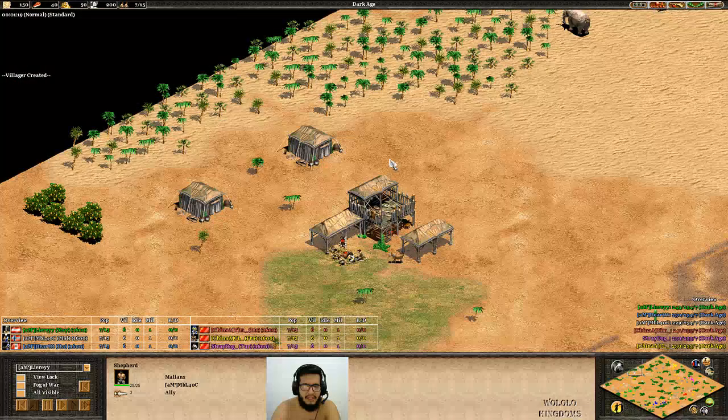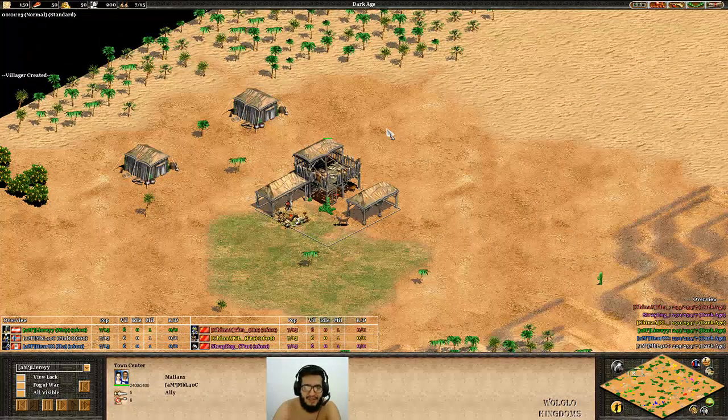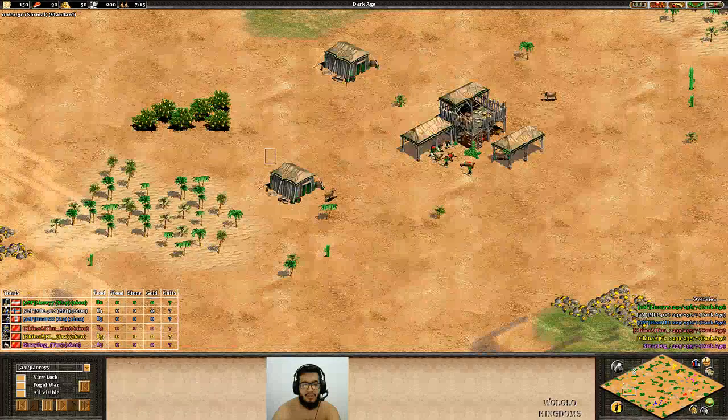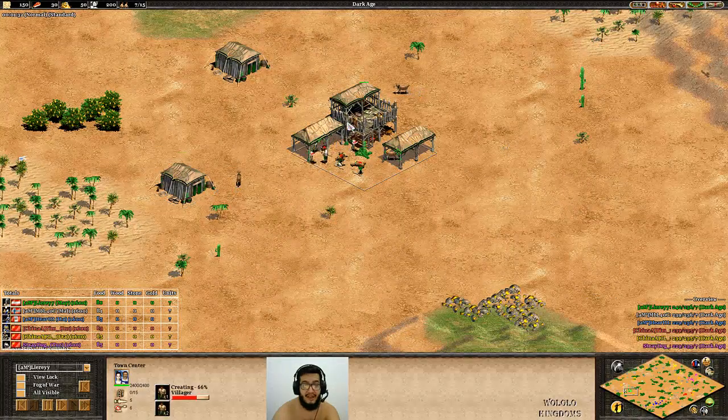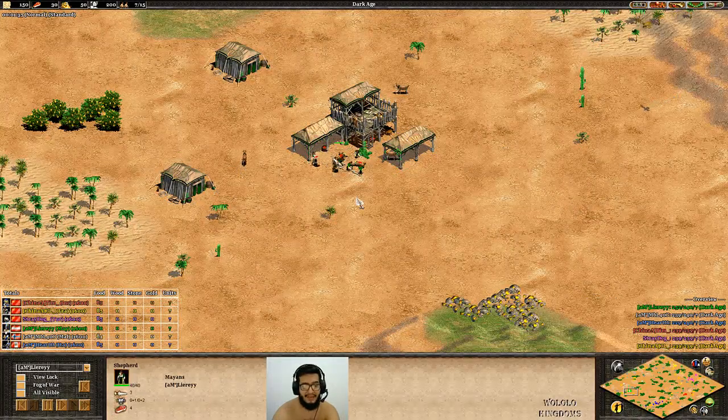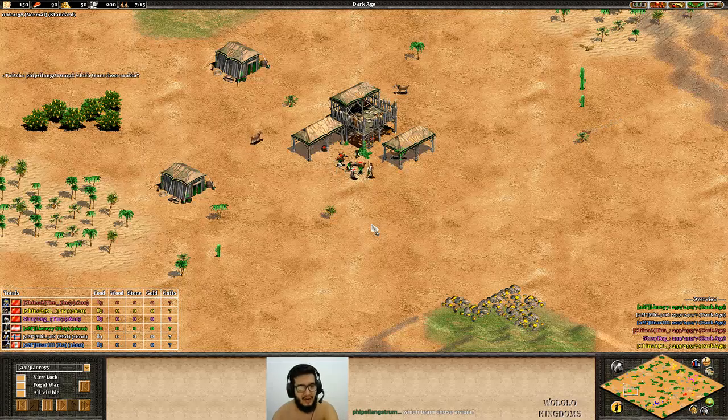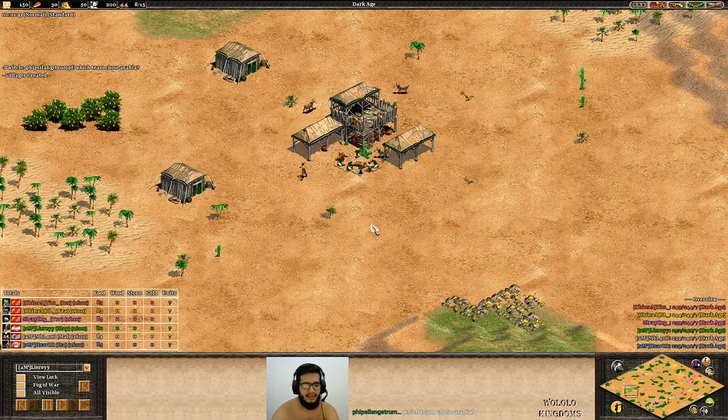With MBL playing as the Malians, here are the Malians, the first civilization that was chosen, and it was given to MBL to represent them. And now Liereyy is using the second civilization that the AM team chose, the Mayans. So those guys are using the two strongest civilizations that they picked here.